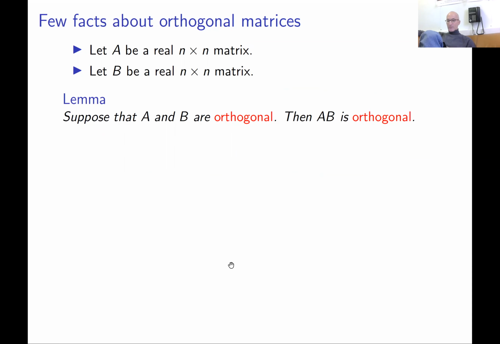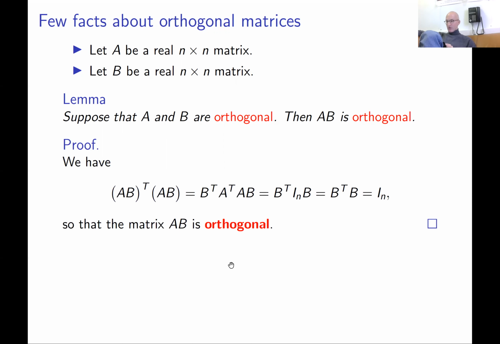So first of all, the product of orthogonal matrices is an orthogonal matrix. This basically follows from the definition and properties of transpose. You assume A and B are orthogonal. You have to check that AB is orthogonal, that is, the transpose of AB times AB is identity. You just play around.